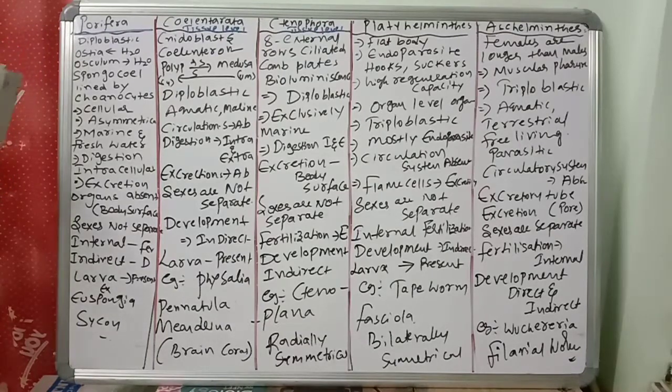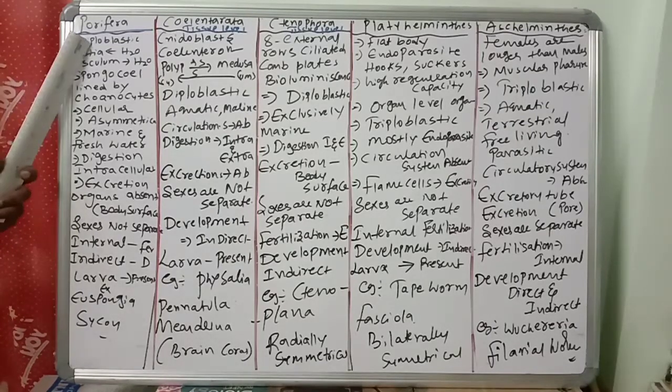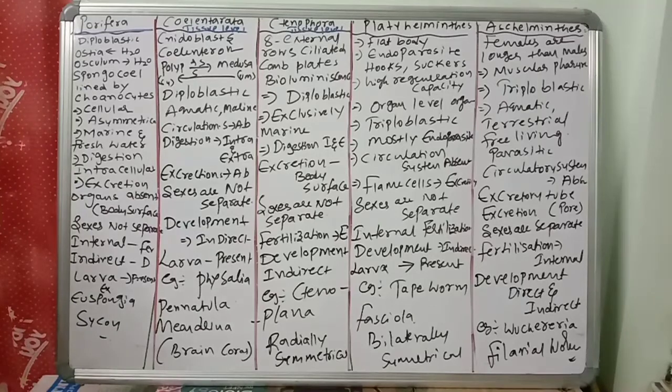Porifera shows the diploblastic condition. What's the meaning of diploblastic? They have two germ layers, ectoderm and endoderm. That's it, no mesoderm. That's why the organisms of phylum Porifera are called diploblastic organisms.